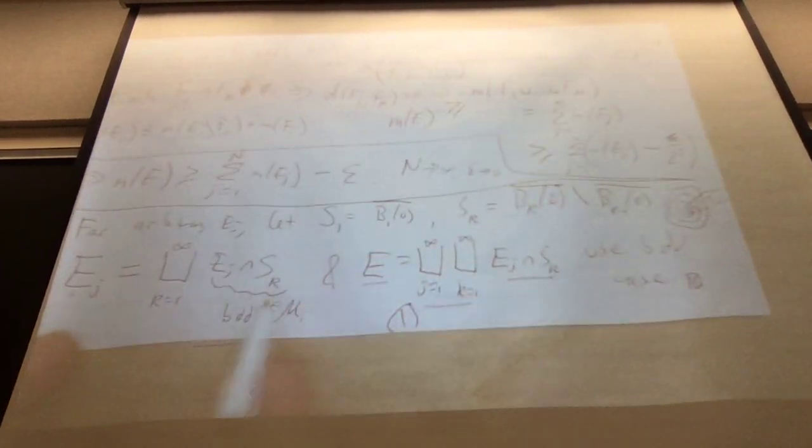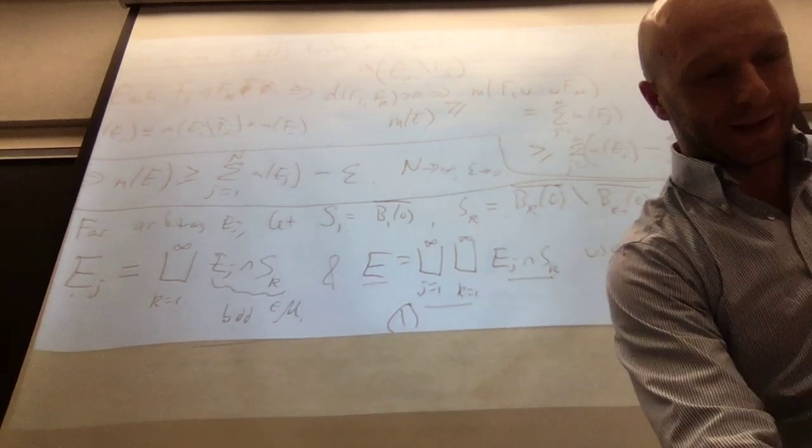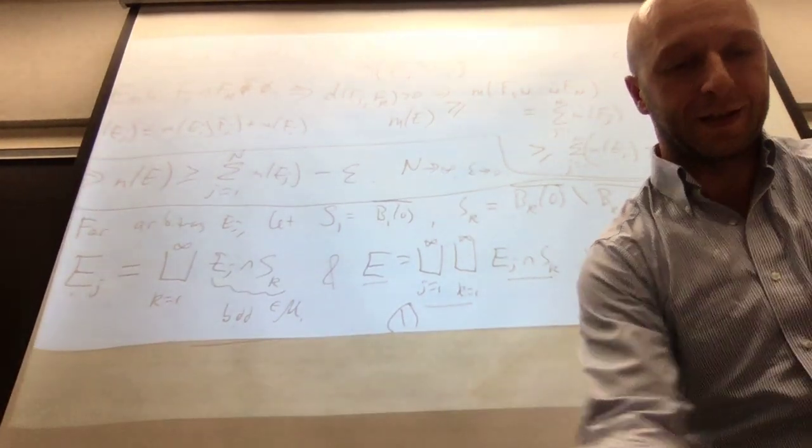All we did is subdivide E into pieces, each of which is bounded. Now we can apply the previous version of the theorem. Okay? Going once, going twice. Sold.